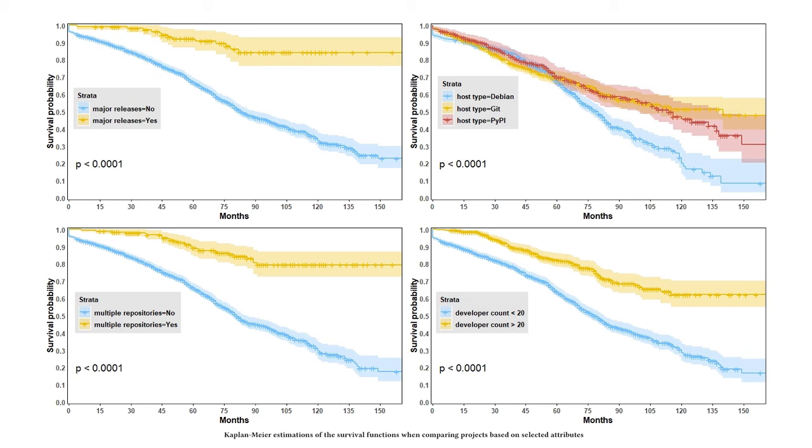A project with no major release is failing to meet targets and becomes a serious contender for abandonment. Similarly, if a project is hosted on multiple services, that means that it has evolved to be able to cater to different platforms, and that is a sign of success.